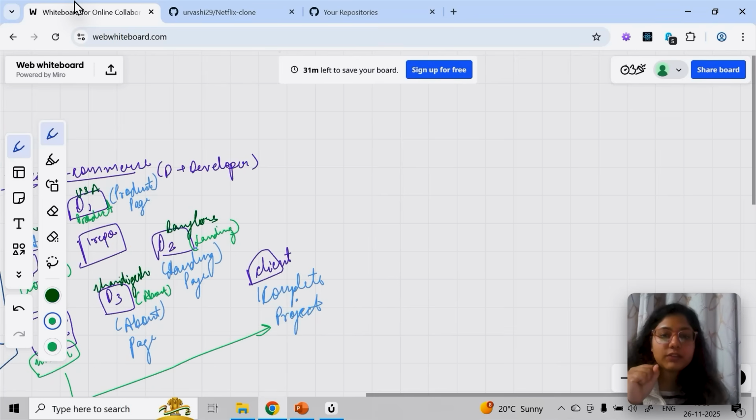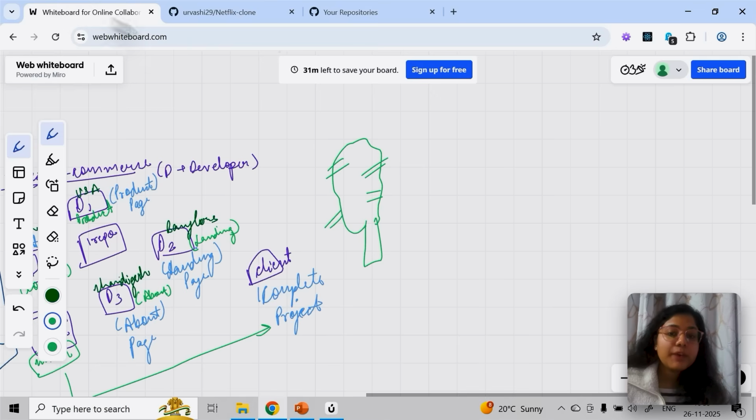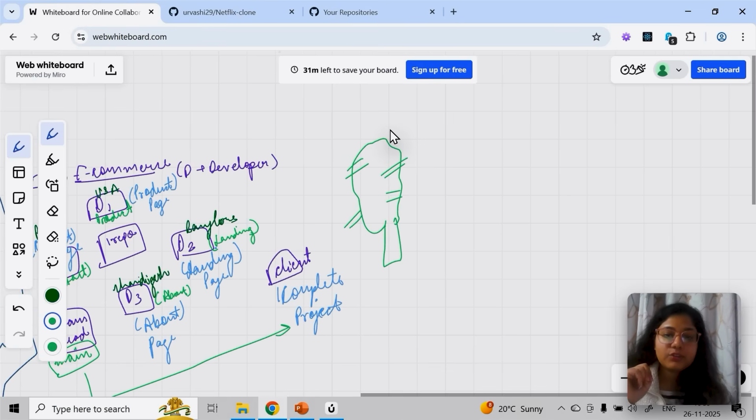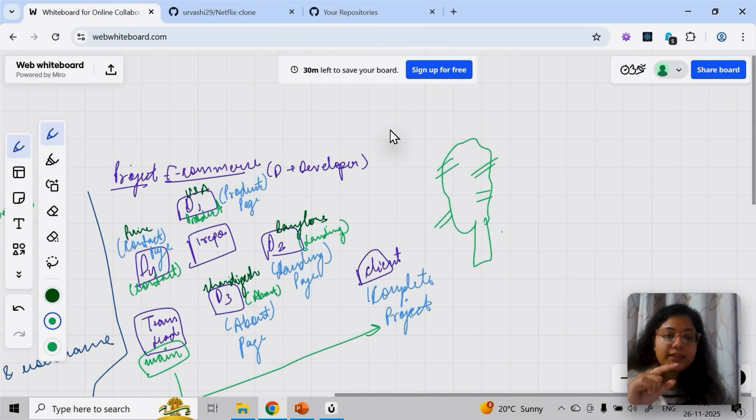For example, you can think of a tree right now. There is a tree, and there are so many branches on it, but you see it as one tree. Similarly, this one tree is equal to my one client project. It has a lot of branches, because one repository is your one project.